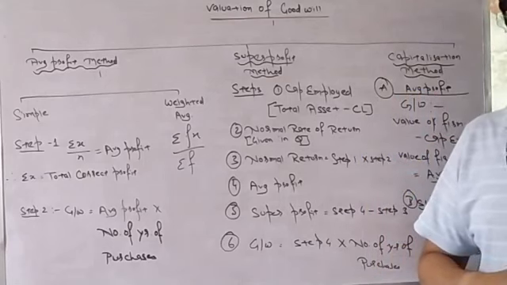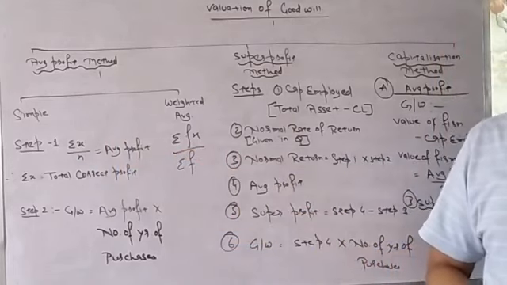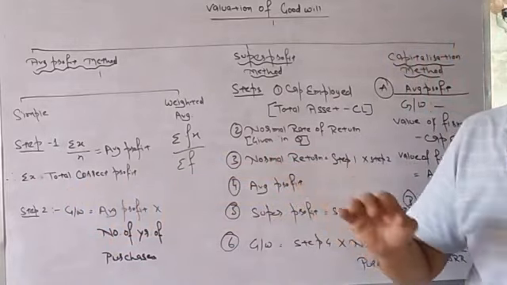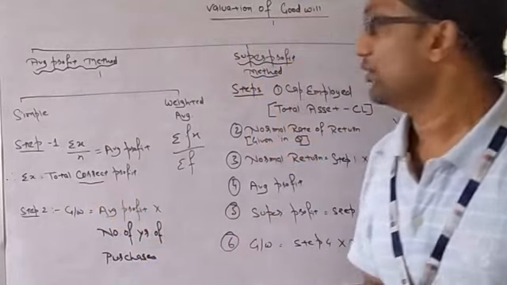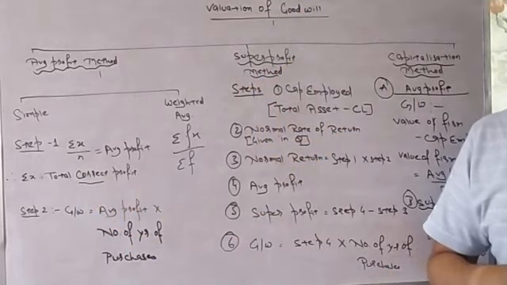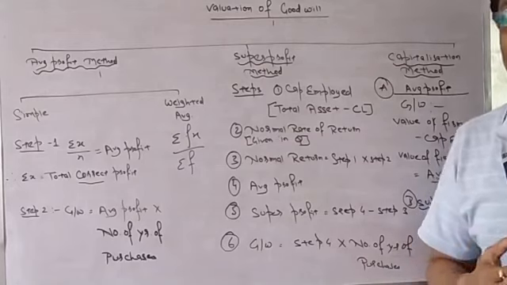How to calculate average profit? Average means mean. So we are using the formula of mean: summation of x by n. Here, summation of x means total correct profit. What does the word correct profit mean? They might give you some errors in the profit of each year.